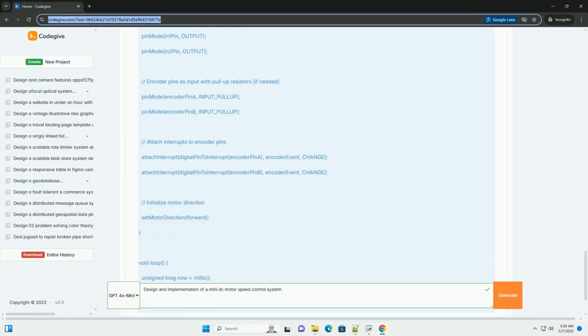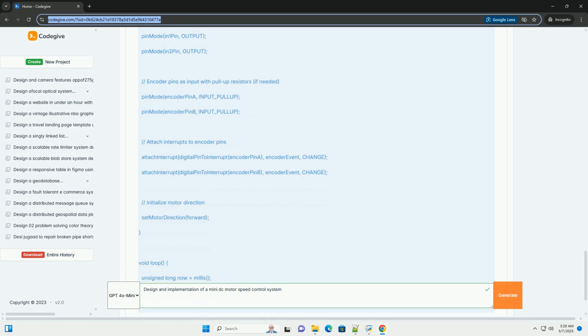4. Code implementation, Arduino. This Arduino code example implements a PID control loop to regulate the DC motor's speed. Code explanation. 1. Pin definitions: defines the Arduino pins connected to the motor driver, encoder, and potentiometer. 2. Variables: declares variables for encoder counts, speed, PID gains, PID terms, and target speed.